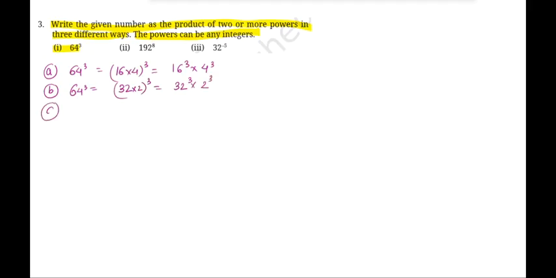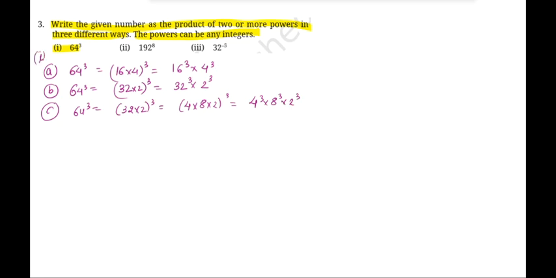And another way could be, मैं इसको वापस से split कर लेती हूँ. ये जो 32 power of 3 है ना, इसको ही split कर देते हैं. So 32 can be written as 4 times 8 times 2 to the power of 3. So I could write it as 4 to the power of 3, 8 to the power of 3 and 2 to the power of 3. So this is for the part 1.